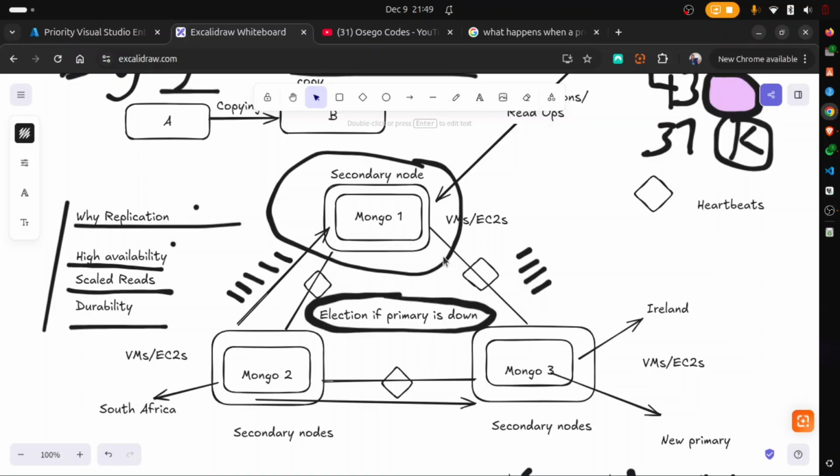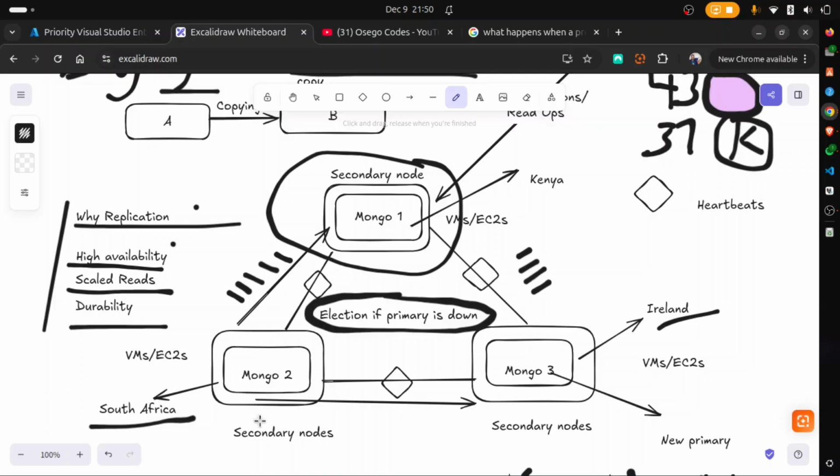South Africa. And then our primary node, which was the Mongo 1 yesterday, this is in Kenya. Now, between South Africa and Ireland, which one is in close proximity to Kenya?